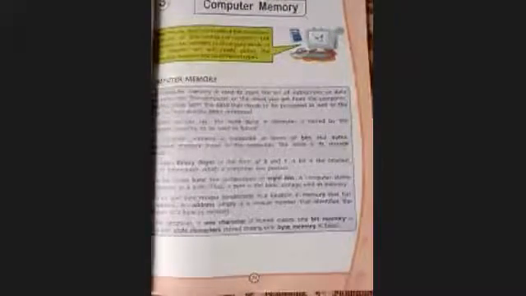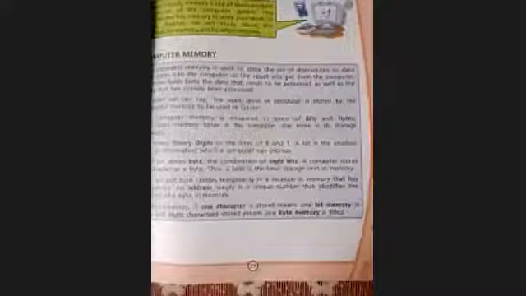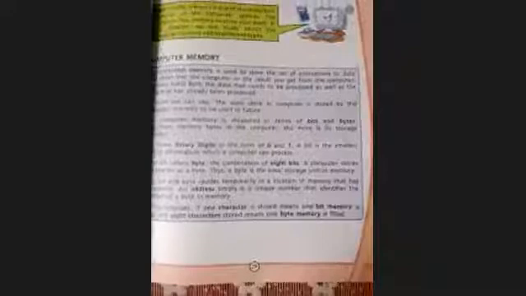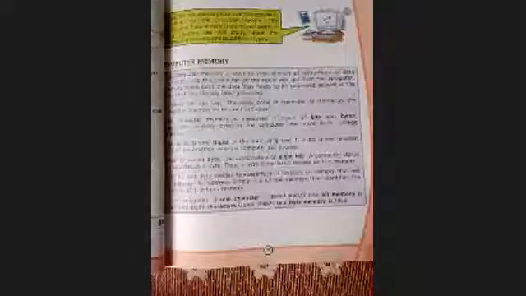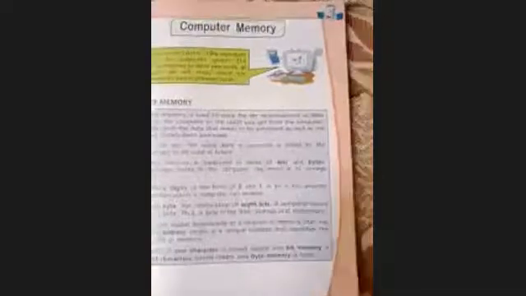The computer has storage inside and outside also, which we can use externally. The first thing is how the computer takes any data: in two digits, 0 and 1.